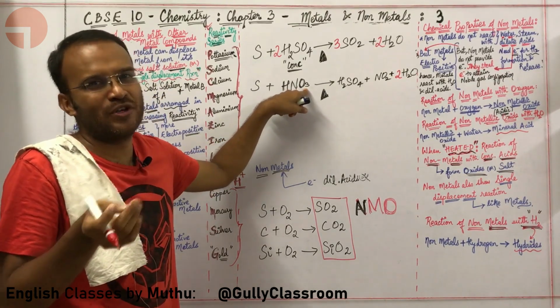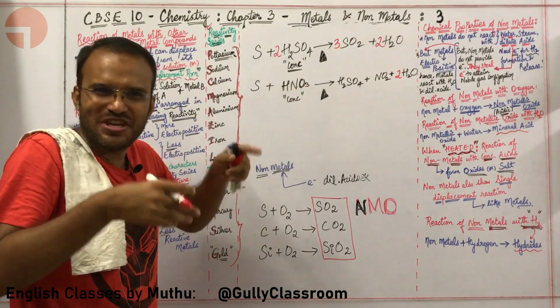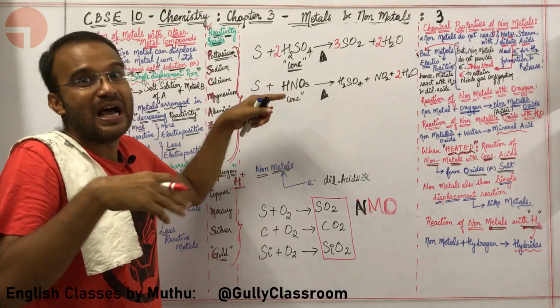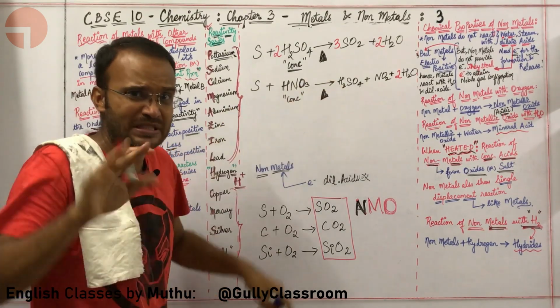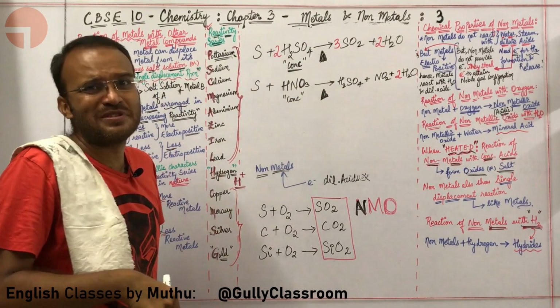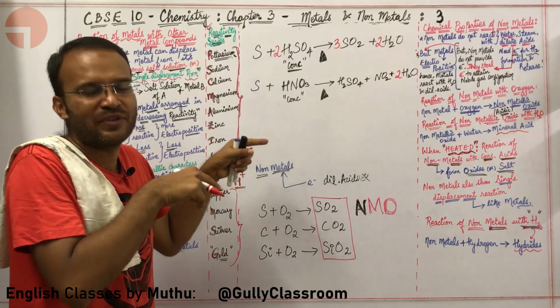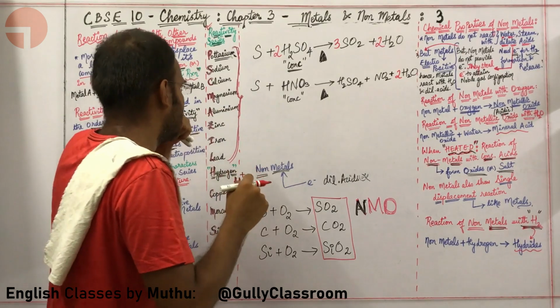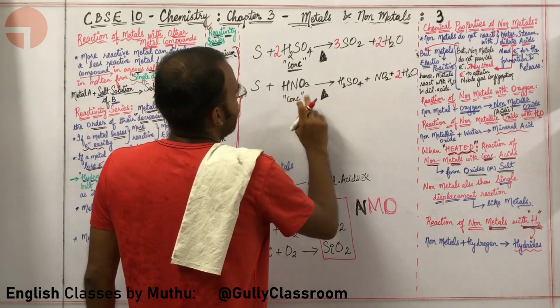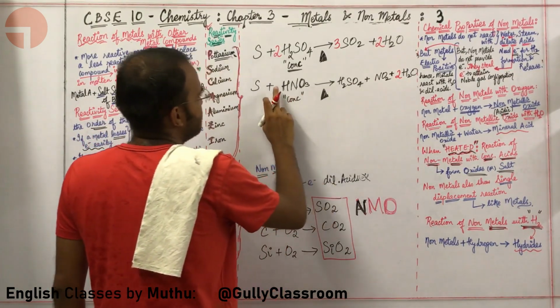Sir, how do you know this, sir? Because I love chemistry. I am always balancing equations and I have found out that oxygen is usually balanced in even numbers, especially in inorganic chemistry, like what we are learning right now. So for hydrogen, I need to put 3 over here,